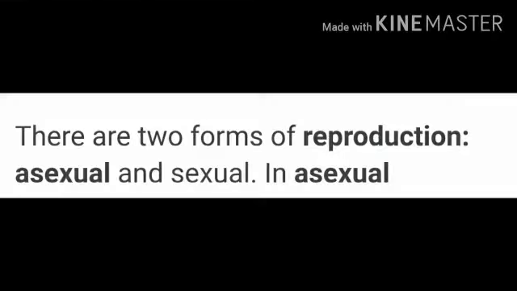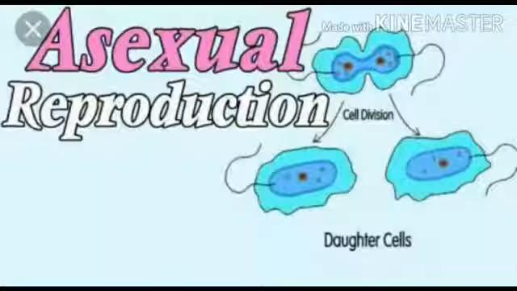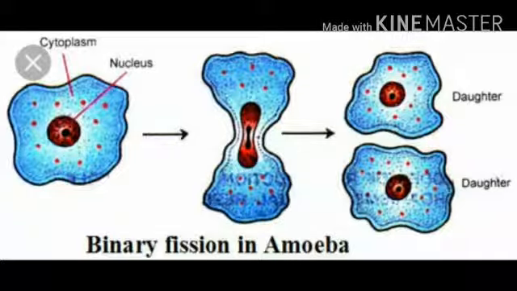In this chapter we are going to discuss two types of reproduction, that is asexual and sexual reproduction. First of all, we are going to discuss asexual reproduction, in which we will discuss the amoeba. As you can see, amoeba is a unicellular organism which contains a single cell. In amoeba, reproduction is done by binary fission.